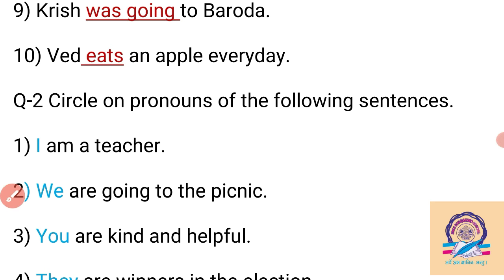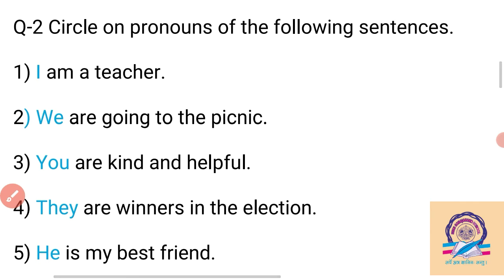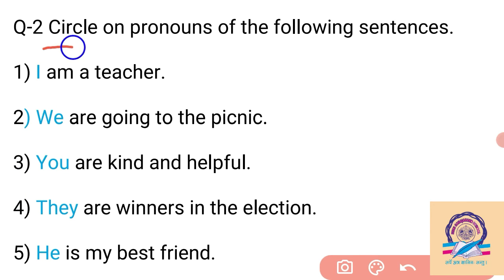Then the second question is here: circle the pronoun in the following sentences. So what is a pronoun? A pronoun is used instead of a noun. So which are the pronouns we are using? Like I, we, you, they, he, she, it.